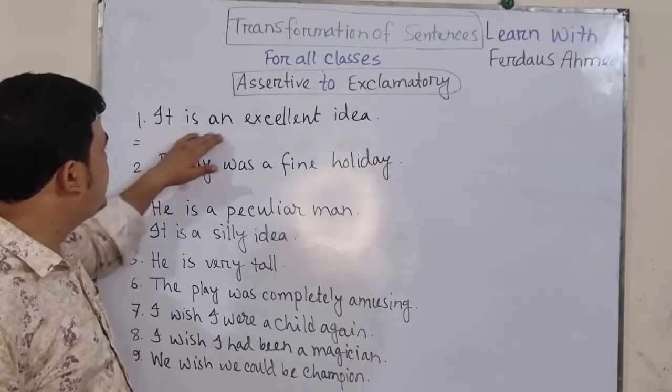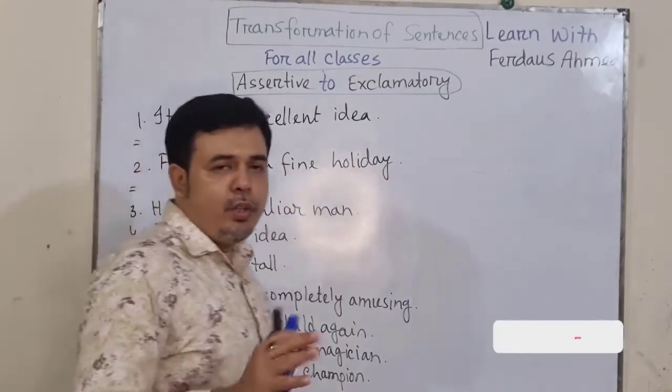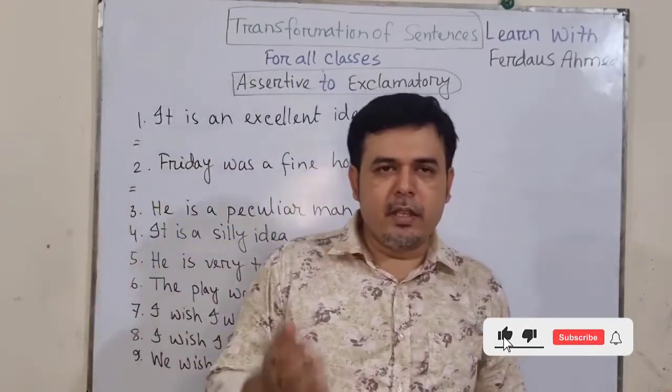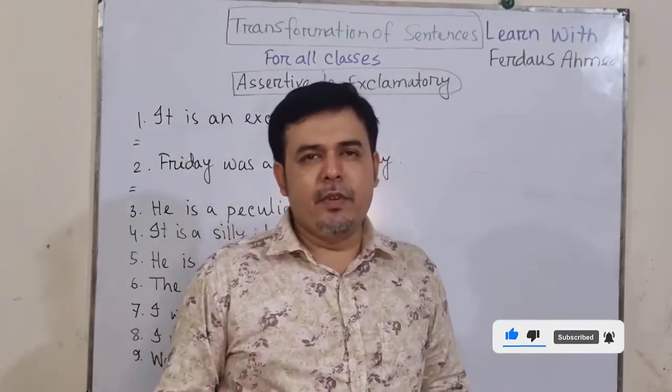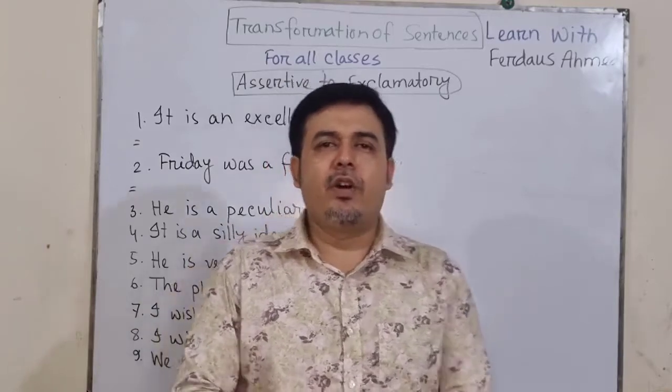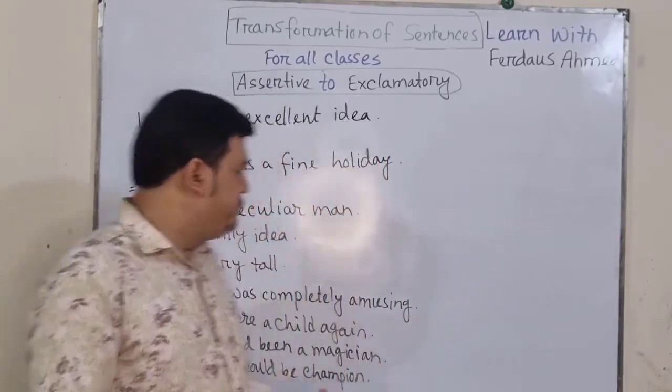For example, it is an excellent idea. Friday was a fine holiday. We know that in an assertive sentence there is first a subject, after that an auxiliary verb or main verb, after that an object, or any extension if needed. So what should we do?